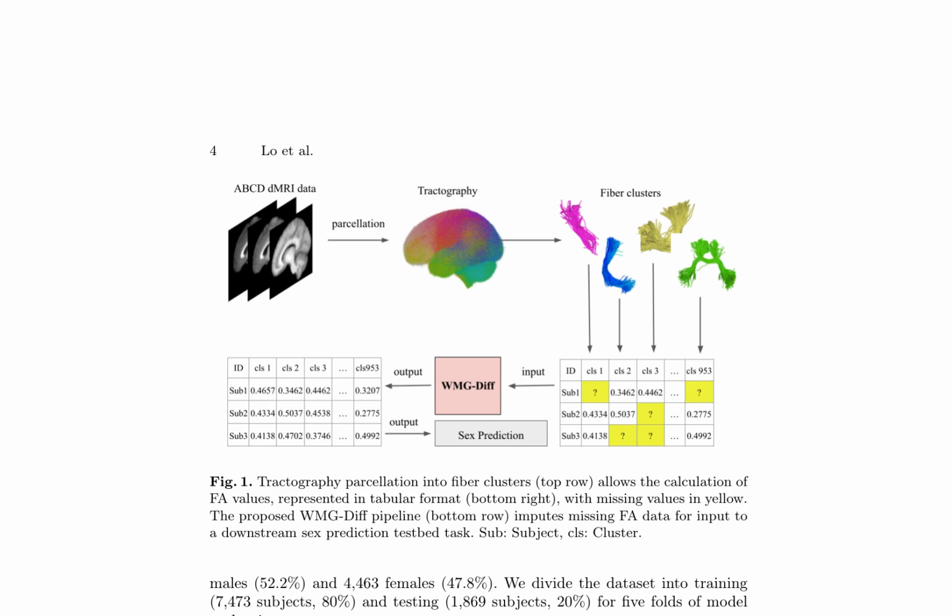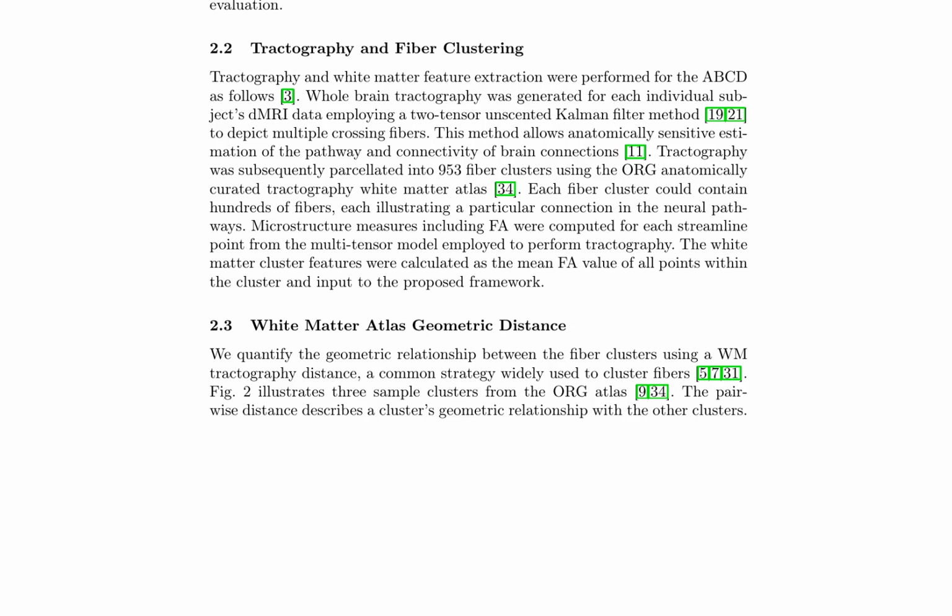The proposed WMG-Diff pipeline imputes missing FA data for input to a downstream sex prediction testbed task. The approach utilizes information from anatomically similar fiber clusters to aid the reverse diffusion generation process, leveraging the geometric relationships between WM tractography fiber clusters. The model's performance is evaluated on a harmonized, large-scale dataset, showing that WMG-Diff outperforms popular state-of-the-art imputation methods.